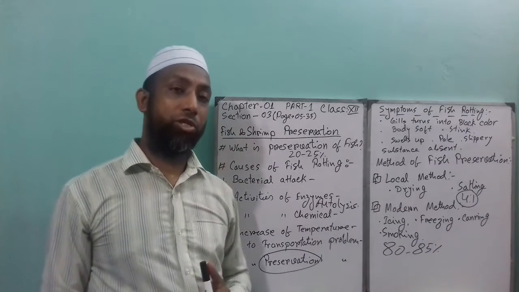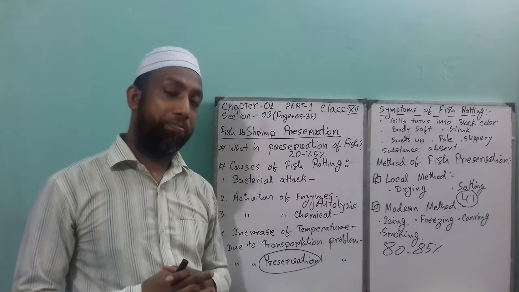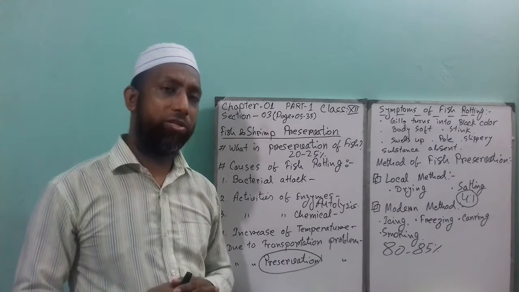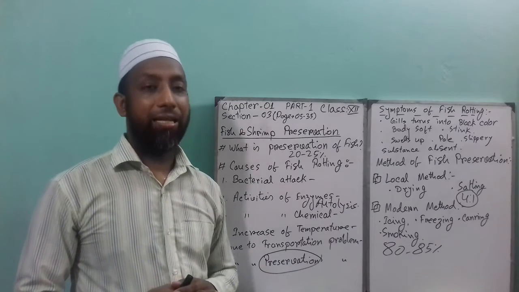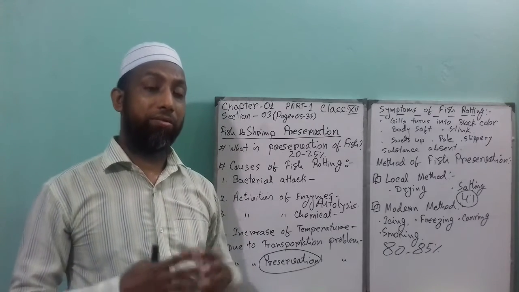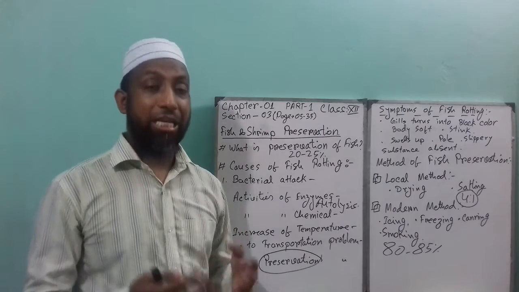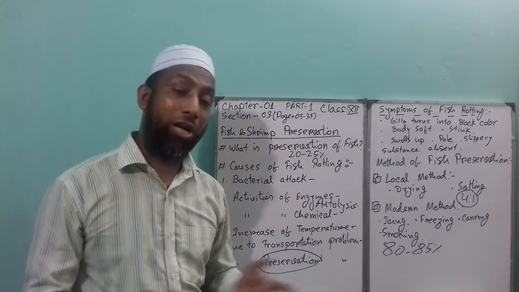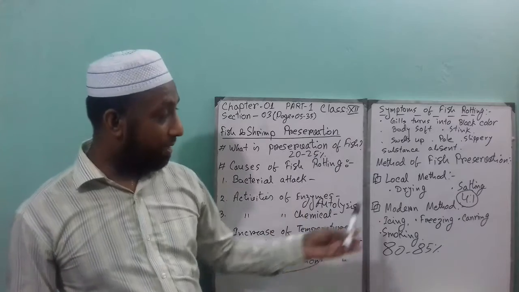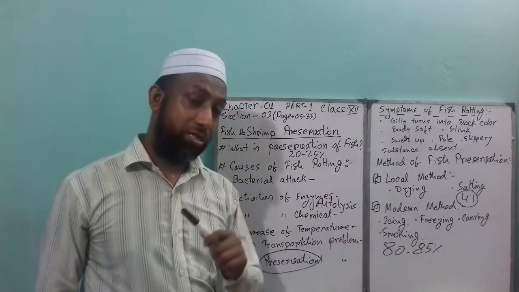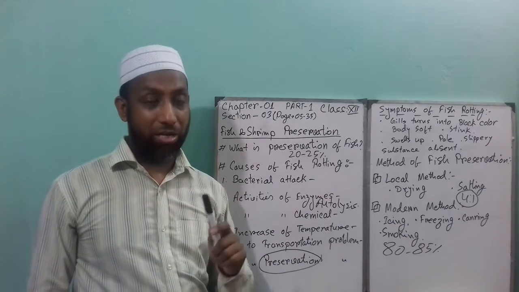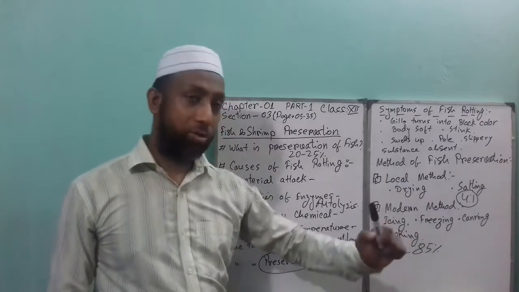Sometimes in the creative question they give you something like: Mr. Rohim collects some fish in the coastal region, might be small fish or large fish, and Rohim sells some fish in the market, but after selling the fish he has some excess fish. He wants to preserve the fish for a long time by a local method. If the question is like that, then you can understand that it will definitely be drying, because they say they preserve it for a long time in the coastal region. That means coastal and saline water fish. Not all types of saline water fish go through the salting process, only the drying process.